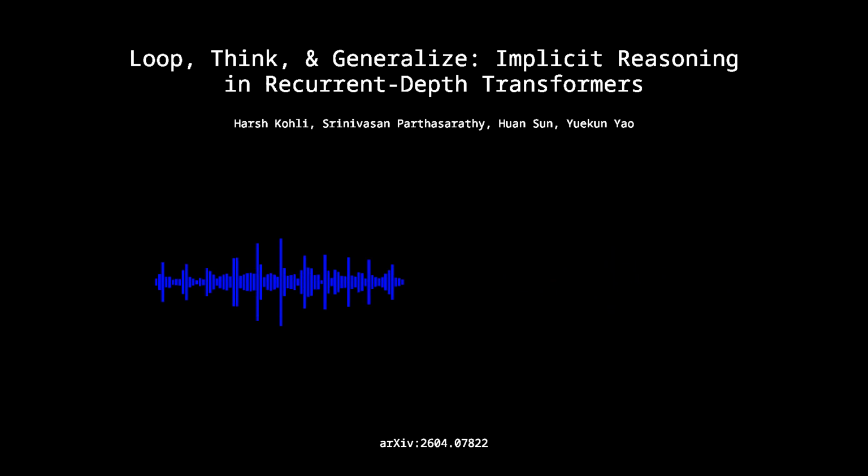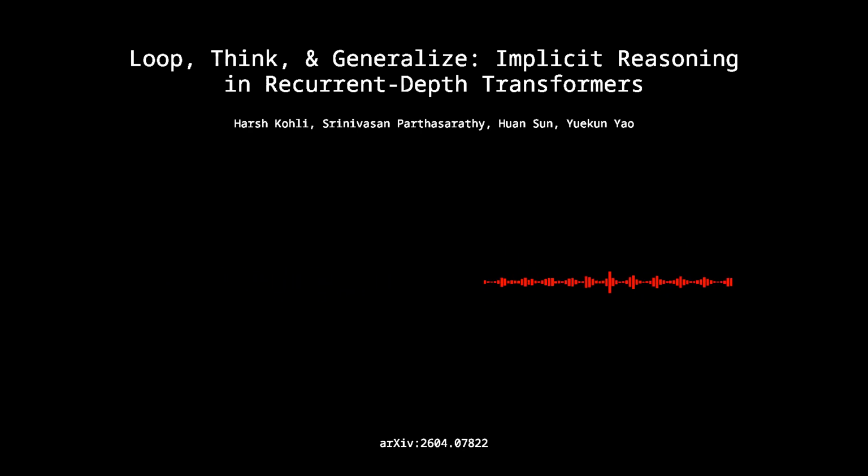Exactly. But translating that from the math, it means for any given training batch, the model might get 3 loops or it might get 8 loops. It forces the architecture to be incredibly robust. It literally cannot rely on a specific layer index to execute a specific part of the logic. That dynamic sampling decouples the reasoning algorithm from the iteration count. Because it never knows when it's going to stop.